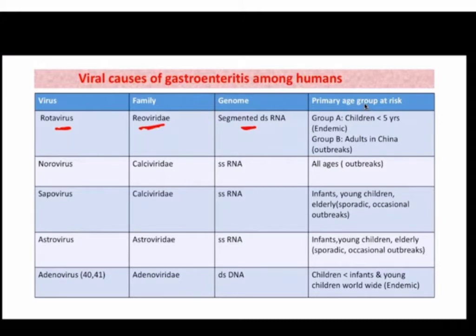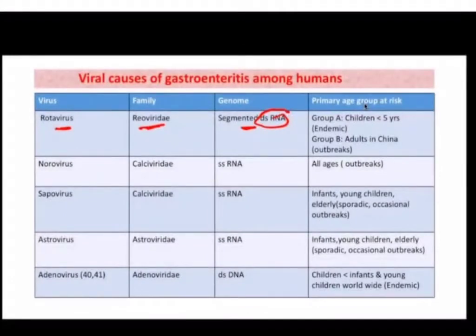In this, the genome is segmented and the RNA is double-stranded. There are other viruses which have a segmented genome, like orthomyxoviruses, Bunyaviridae family, and arenaviruses. So rotavirus is one example of a virus which has a segmented genome and a double-stranded RNA.